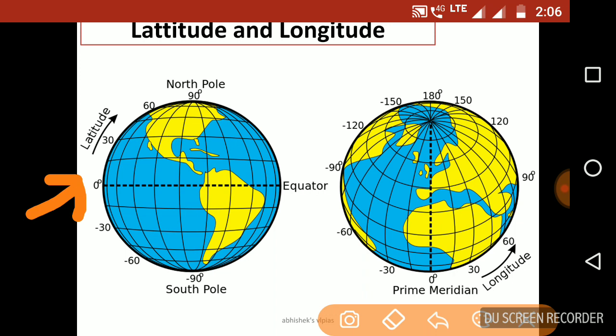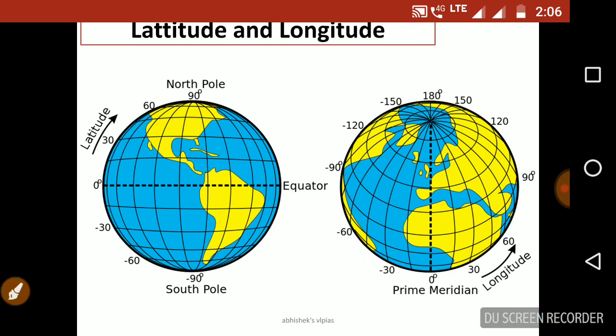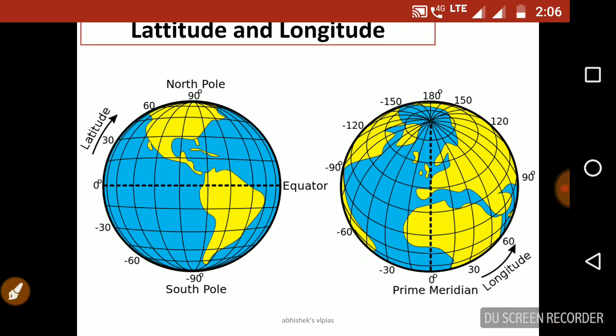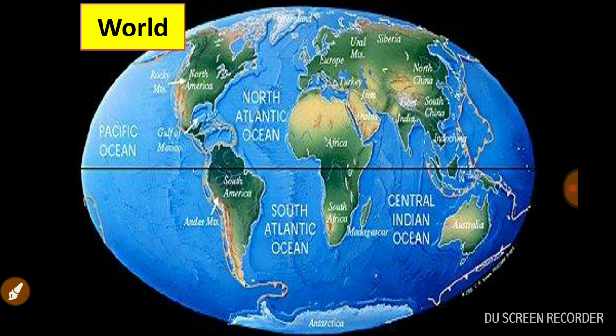Likewise, in the case of longitude, there is the prime meridian. To the right of the prime meridian you can see 30, 60, 90, 120, 150 and 180. These are angles, imaginary lines. In the same way, on the left side you can see minus 30, minus 60, minus 90, minus 120, minus 150 and minus 180. So this is latitude and longitude. This is very important for our preparation, so you have to be very clear about this topic.